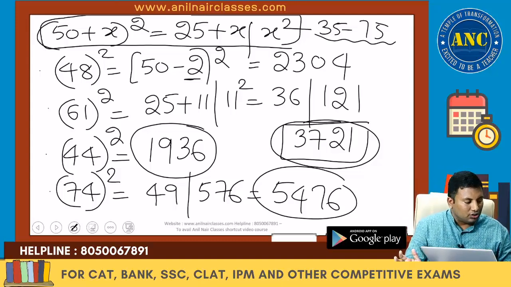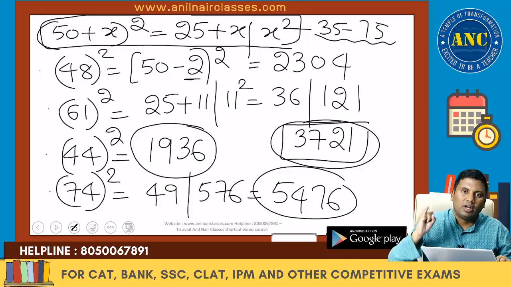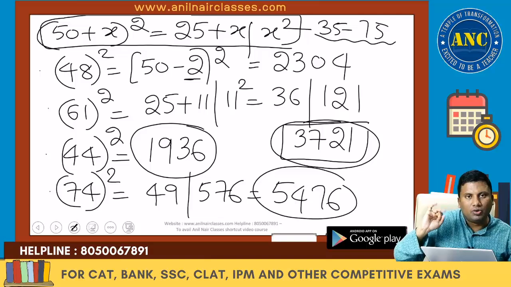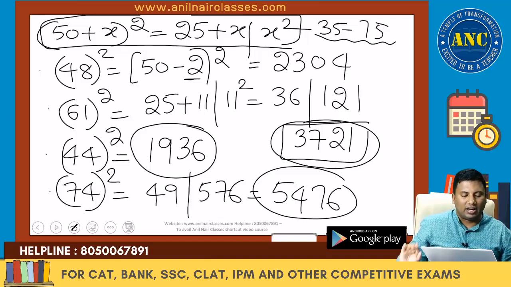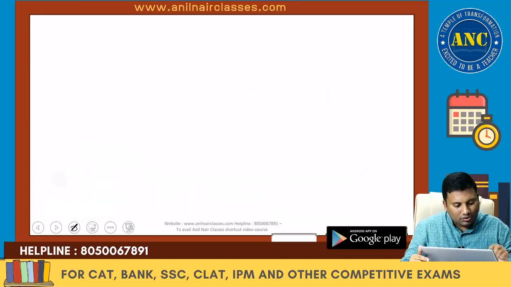One student has asked me this doubt: Sir, how to find 1001 square? A few days later, I will discuss another logic. Concept 4. Concept 1 is a plus b whole square. Concept 2 is a square minus b square. Concept 3 is 50 plus x whole square. Concept 4.